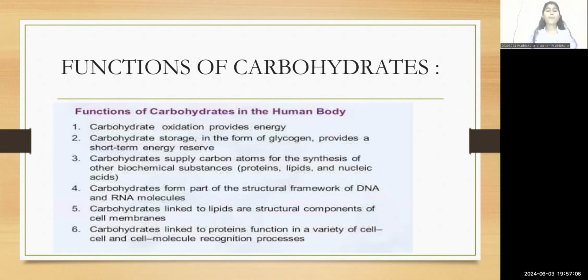Carbohydrates form part of the structural framework of DNA, deoxyribonucleic acid, and RNA, ribonucleic acid molecules. The carbohydrates linked to the lipids are the structural components of the cell membrane. Carbohydrates linked to the proteins function in a variety of cell and cell molecule recognition processes.